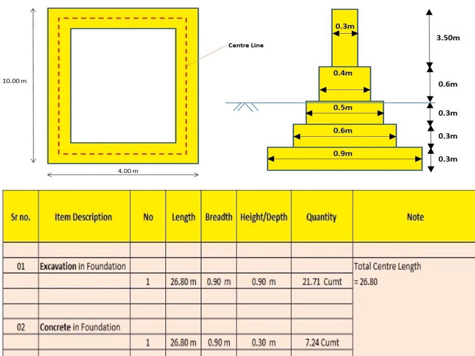Next we will try to understand the concrete in a similar way. Number is again one, length is also going to remain the same because in the center line method the length is going to remain the same. Breadth of the bottom footing is 0.9 meter and the height is 0.3 meter. Multiplying everything, I'm going to get 7.24 cubic meter. I hope you understand. Now let's try to understand the second type.